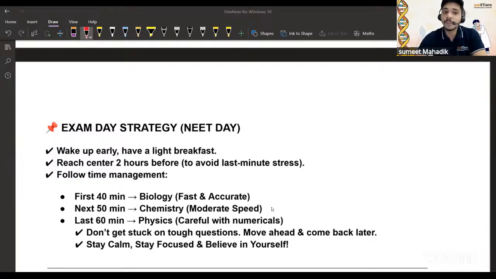Then next 50 minutes chemistry, moderate speed रखना है क्योंकि इसको understand करना है. Bio theory based question है तो हम कर सकते हैं fast because bio का बहुत practice किया हमने, right? कैसे रखना? मॉडरेट स्पीड रखना है. यही तो टाइम मैनेजमेंट में सीखा था, राइट? ये जो मंथ में हम प्रैक्टिस कर रहे थे, that we want in this point. And last 60 minutes physics carefully with the numericals. That is very, very important.